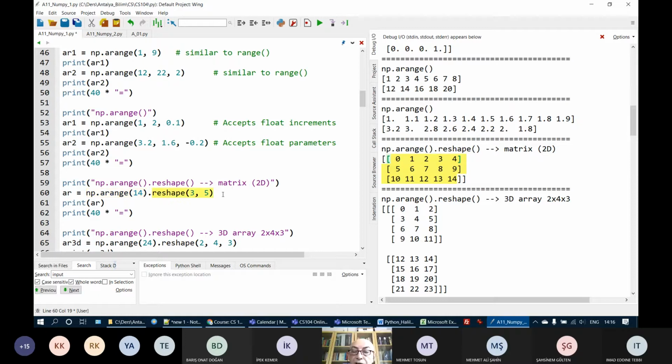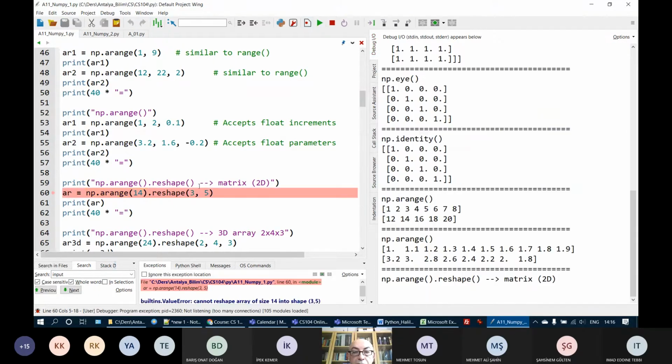But here I'm trying to create a two-dimensional array, a matrix of 3 rows and 5 columns, which requires 15 elements. But here I only have 14 elements. So what will happen? It will give me an error because the number of elements here is not sufficient to reshape into 3 rows and 5 columns.